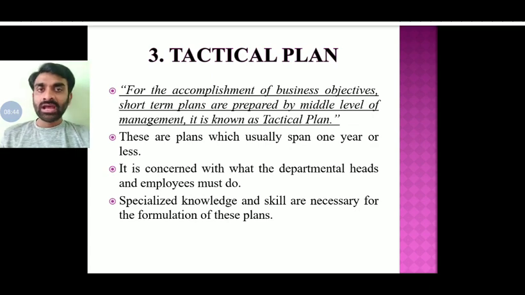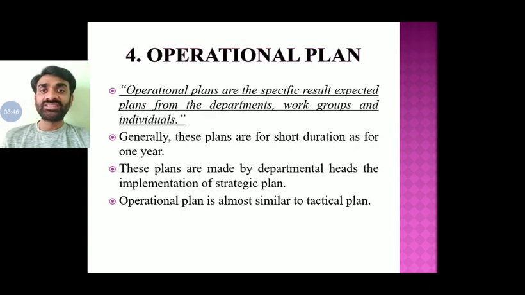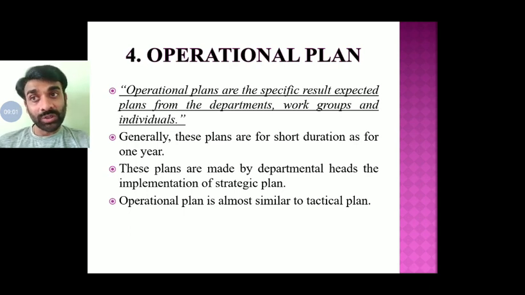Then the operational plan. It is the same as the tactical plan, but the tactical plan has been made for what purpose? For the achievement of the objective. How they are going to achieve it comes in the operational plan. That means they are going to divide that objective into small fractions. Suppose, as in the example I gave, the production department is going to produce 2000 units for the year, right?